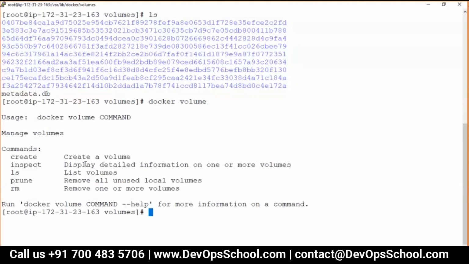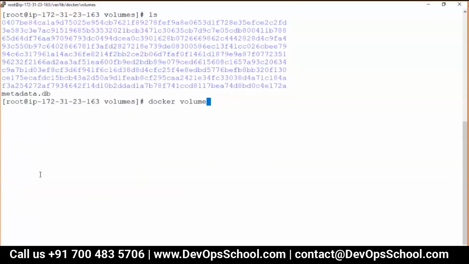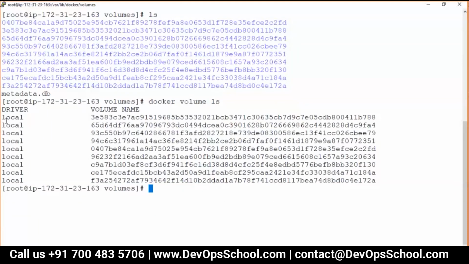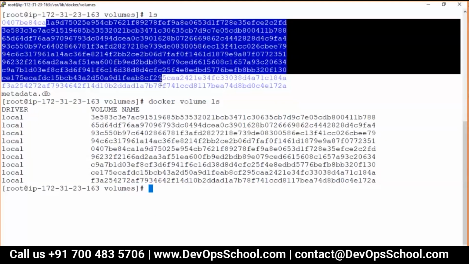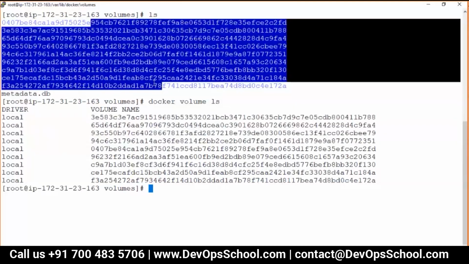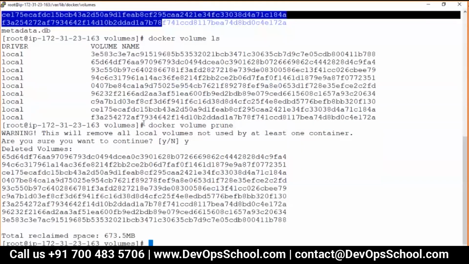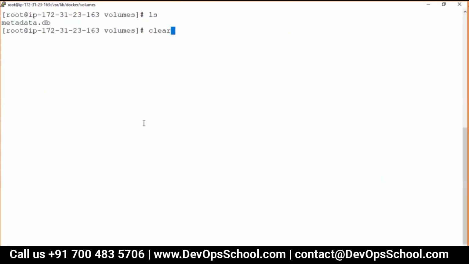So can I do one thing, because I want to first list out the volumes. So let me recall this here. Volume ls. It's the same volumes which you have in this directory. The volume names match the directory names. Can I do one thing? Can I prune it? Pruning, because none of the containers are using them. That means those volumes are not being used. Do you want to prune it? Yes. So guys, I got all the volumes pruned.